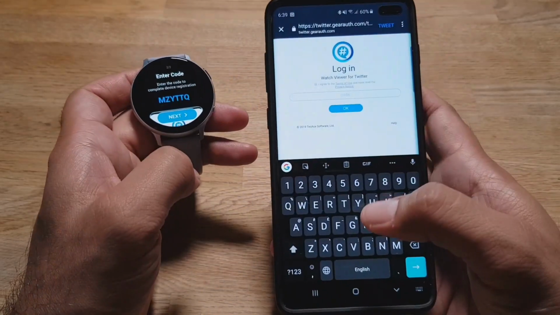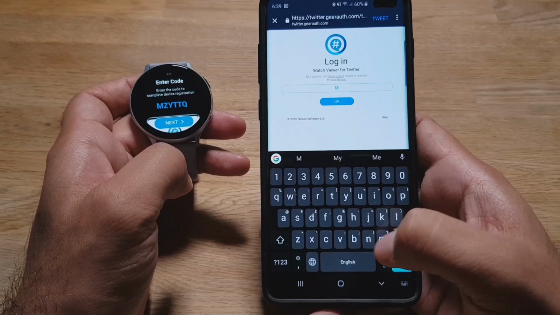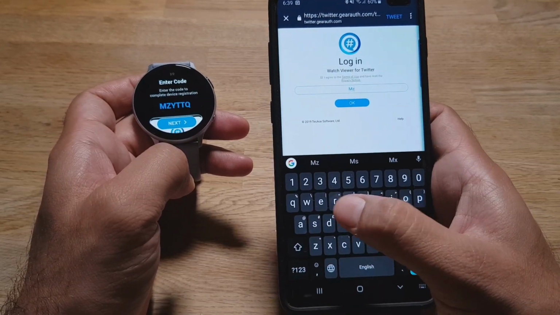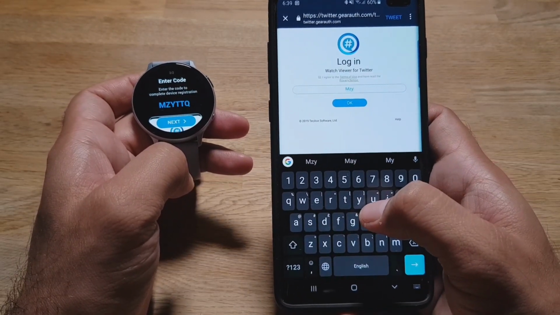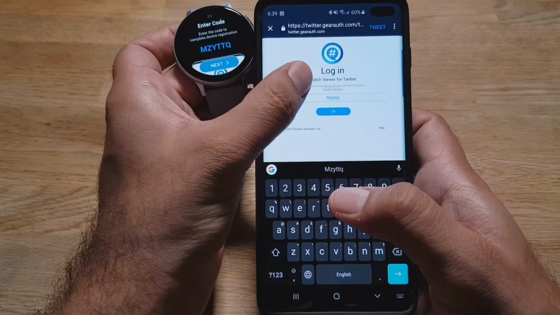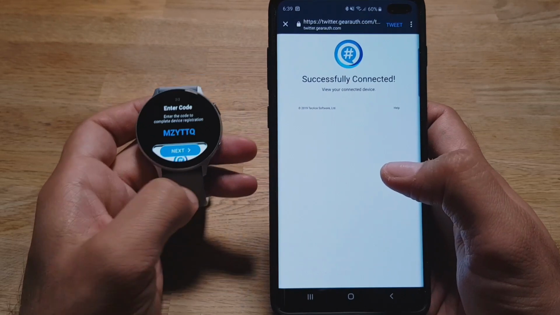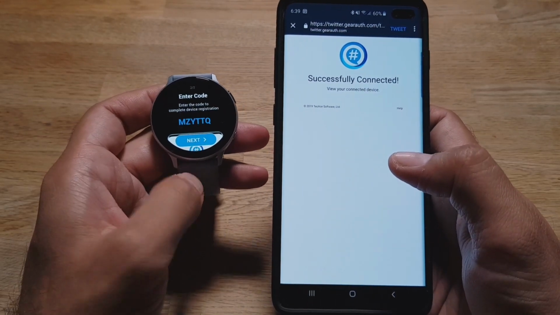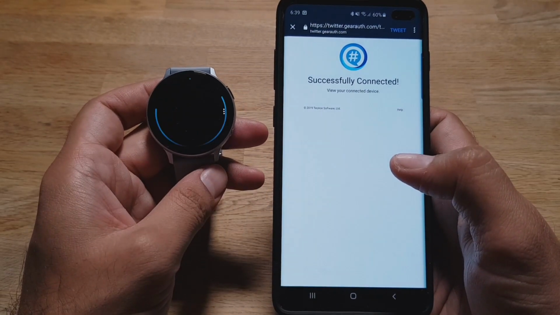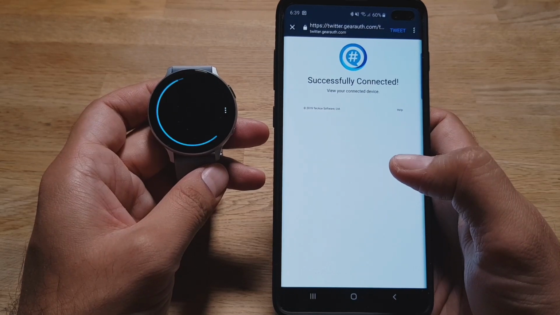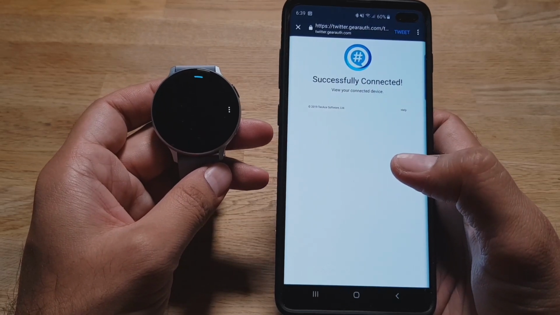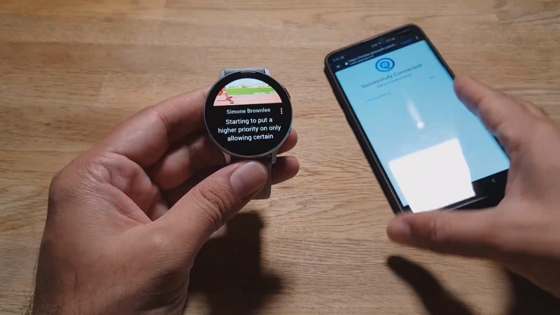You put that code in, agree to the terms, press OK, and then you're done. Press next, and it will launch your Twitter, full-blown Twitter on your watch.